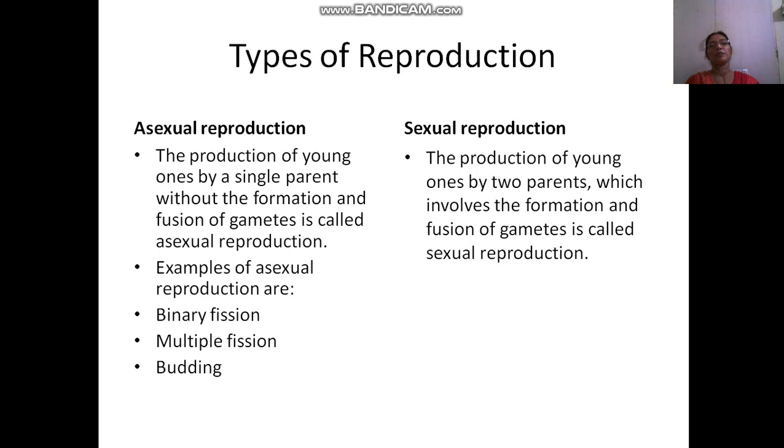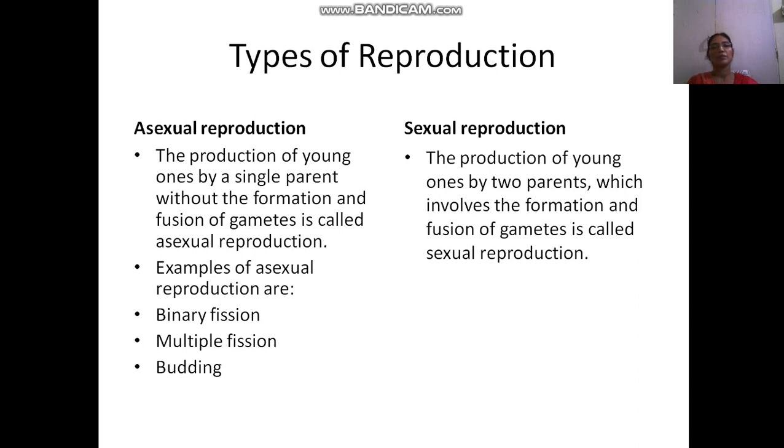The types of reproduction you can see here. Asexual reproduction is defined in this slide as the production of young ones by a single parent without the formation and fusion of gametes. The word asexual means no involvement of sex, no sex organs or sex cells.